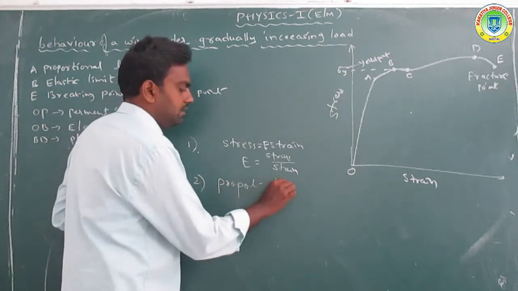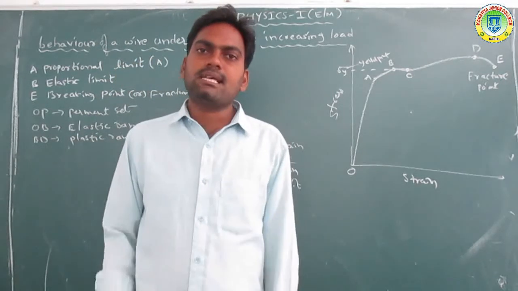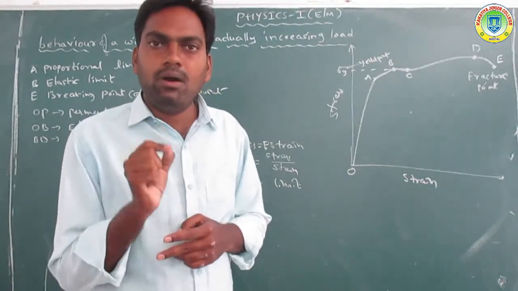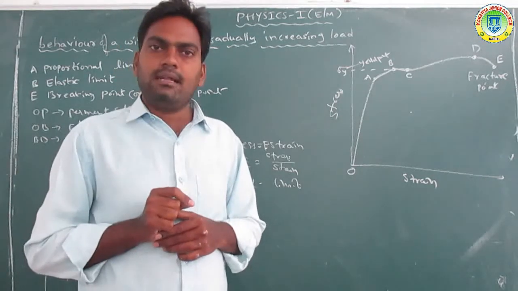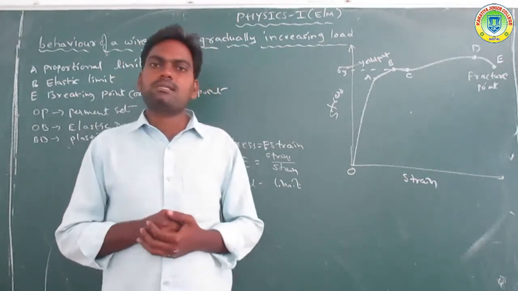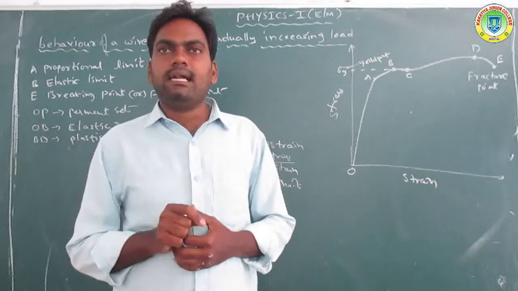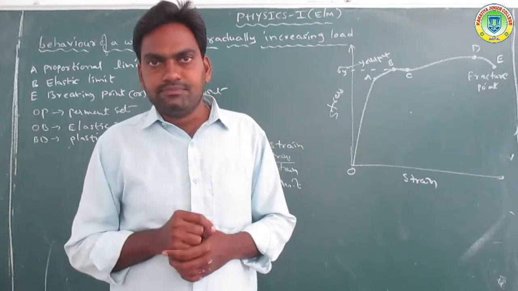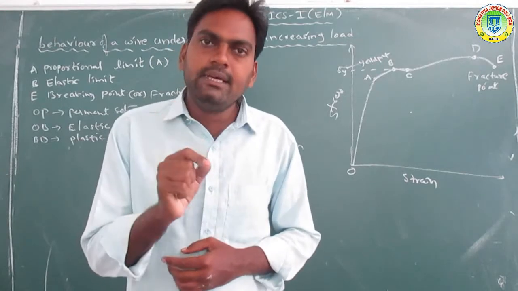Proportionality limit means the maximum stress applied on a body for which the stress is directly proportional to the strain, within the elastic limit, obeying Hooke's law.